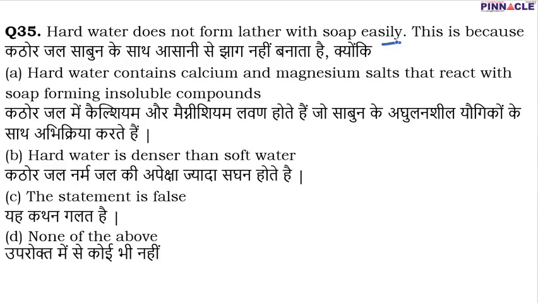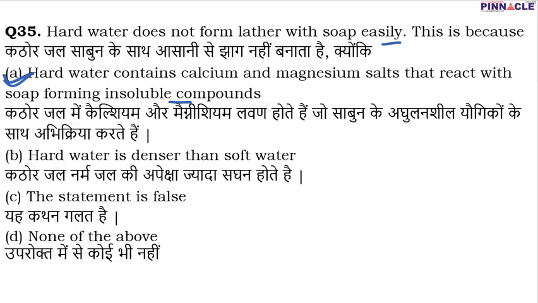So many times whenever you try to wash your clothes, you will find that if the water is hard, then even if you try with more and more soap, it is still not very comfortable to form any kind of lather. Why is it so? Because of the presence of calcium and magnesium salts in the hard water. Whenever we apply soap, the calcium and magnesium salts present in the hard water form insoluble compounds, and because of the formation of these insoluble compounds, no lather is formed. Hence A is going to be the correct option.